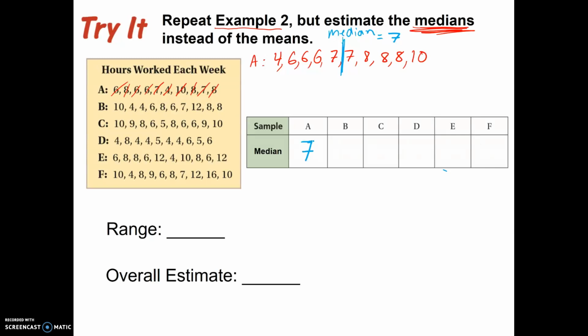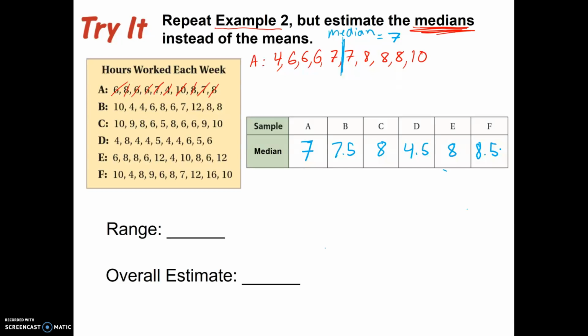We go through that same process for B, then C, then D, then E, and F. And we will find that the median for B is 7.5. For C is 8. For D, we can tell that it's quite small, and that is 4.5. E is 8. And F is 8.5.